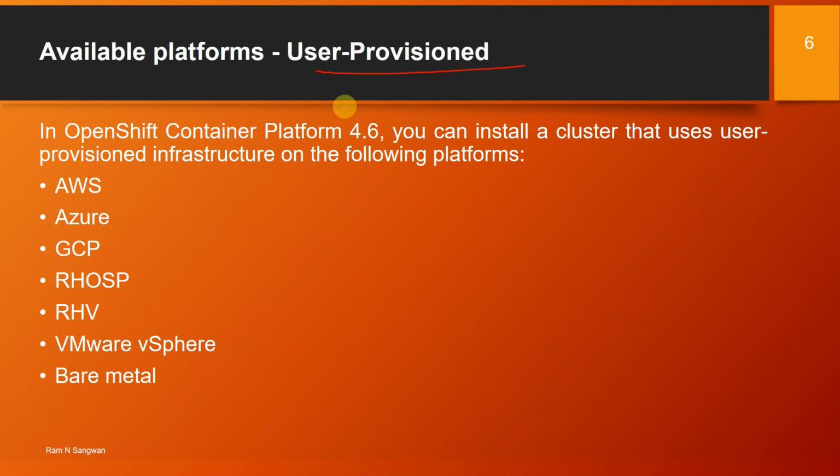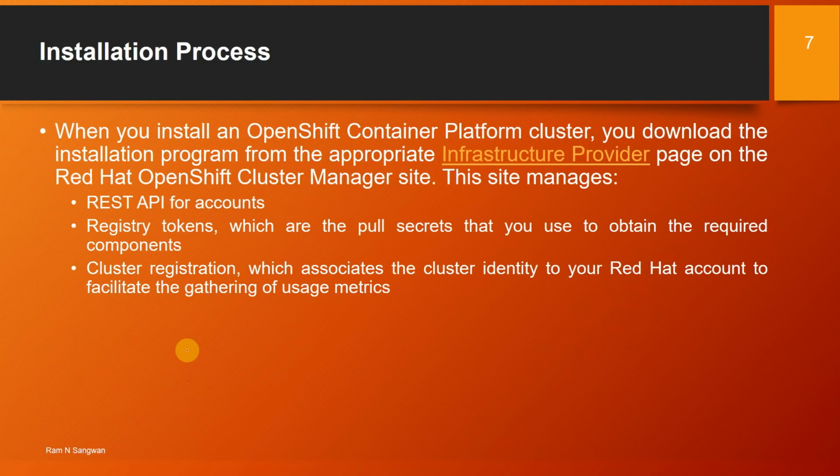Available platforms, user provisioned. In OpenShift Container Platform 4.6, you can install a cluster that uses user provisioned infrastructure on AWS, Azure, Google Cloud, RHOSP, that is OpenStack, RHV, VMware, and bare metal. The additional option is bare metal, physical machines.